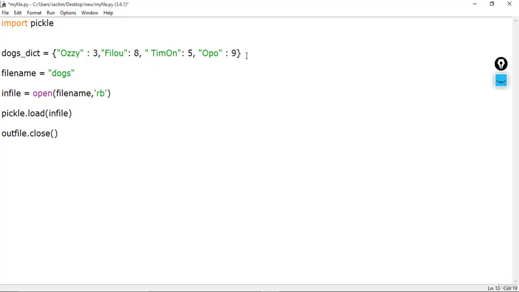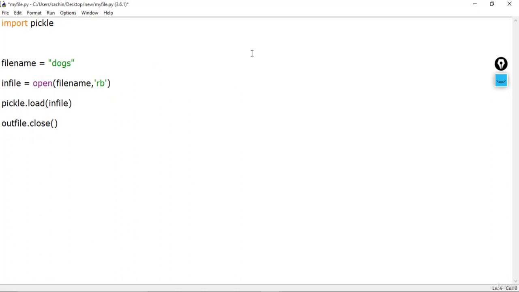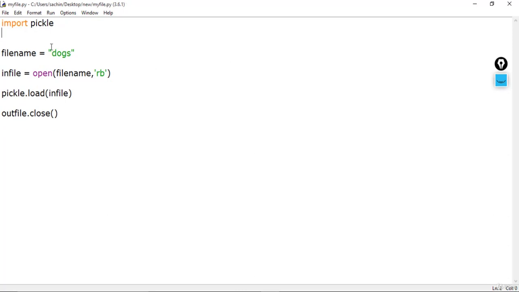So we'll remove this one, that is the dictionary, and now it's time to save this code. You could see we have given this file name to the open function, which is to read the binary file that was created a minute before, and we'll load that file using the load method. In order to serialize the object, we use the dump method, but in order to deserialize, we make use of load, with the in_file that was opened here. One more thing you need to do is change this out_file to in_file, and let me save this, because we have to close this in_file which was opened in binary mode. Let me save this and see if this deserialization works.